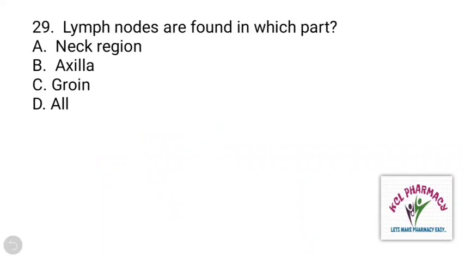Next question. Lymph nodes are found in which part? And the right answer is D. Next question.